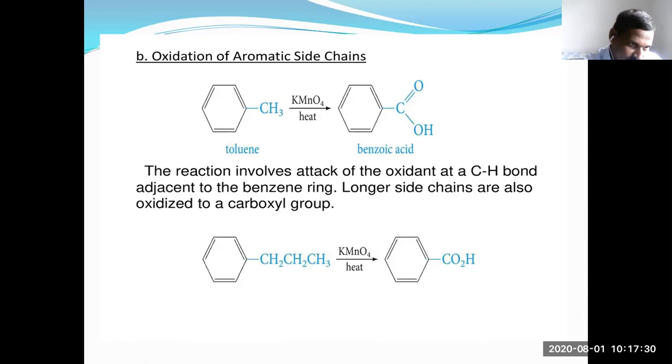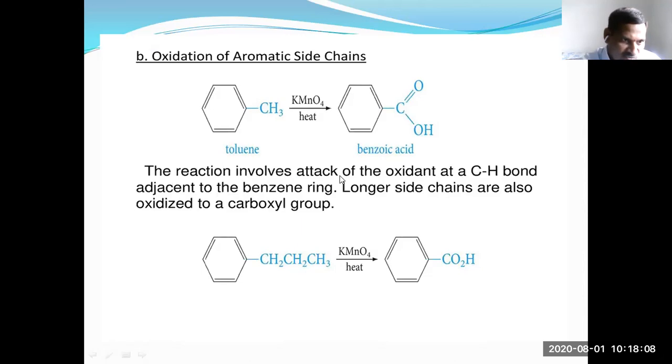An example is toluene, which is also methyl benzene. On oxidation it gives benzoic acid. Ethyl benzene and n-propyl benzene also, on oxidation, give only benzoic acid.